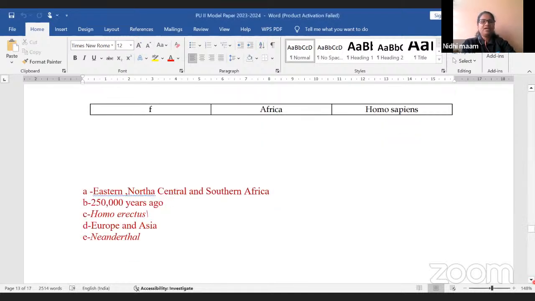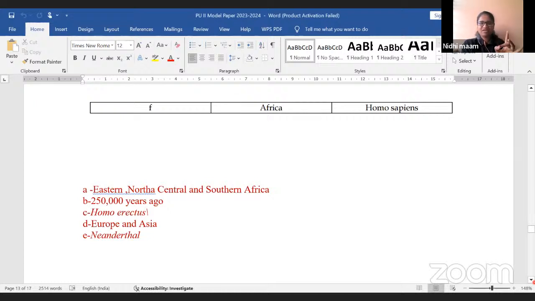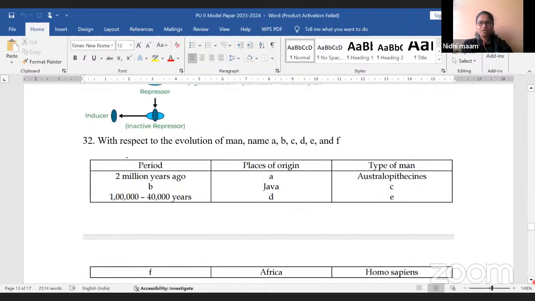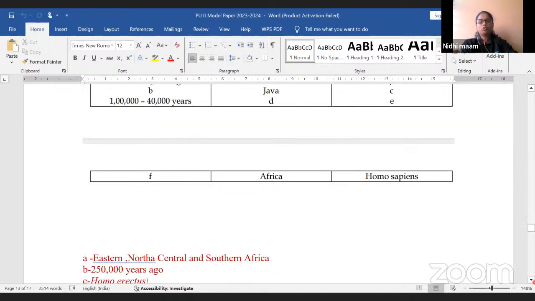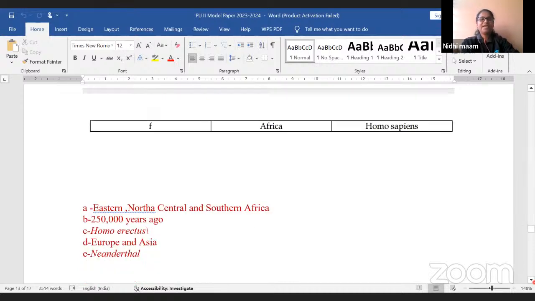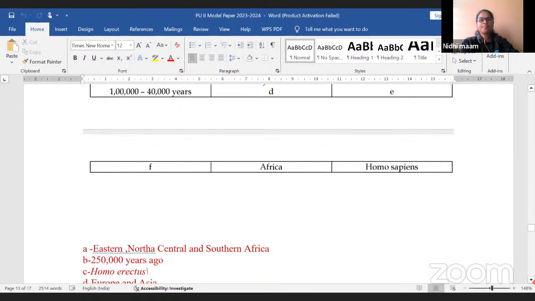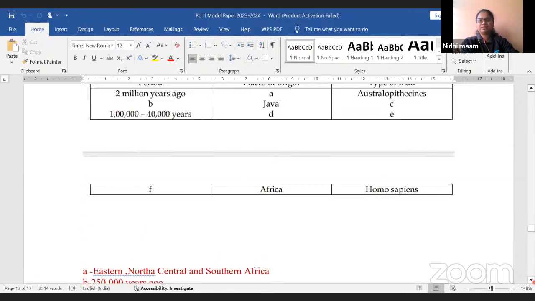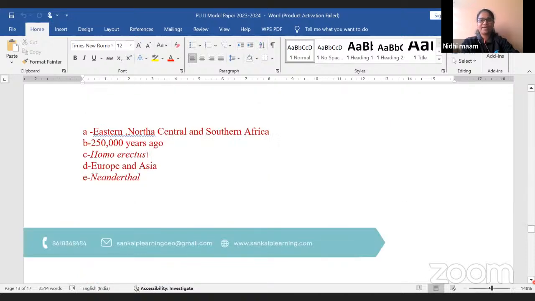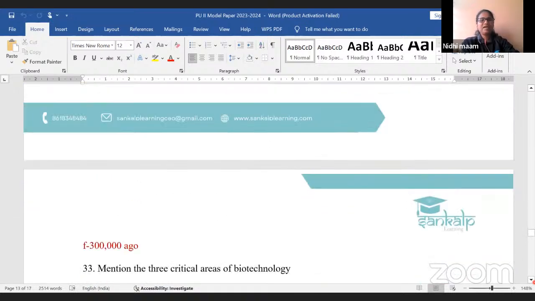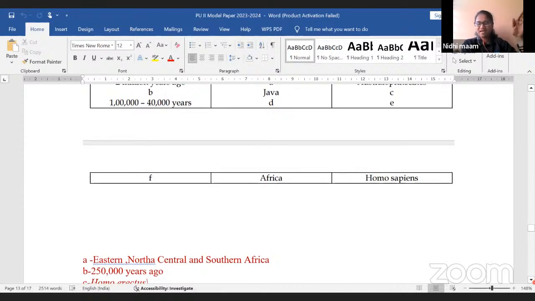Fine. See here. A is Eastern, North, Central, Southern Africa. Correctly answered by Priyanka, she said Eastern African island. B, 250,000 years ago. C, Homo erectus. C will be Homo erectus, at 250,000 years ago. And then D: Europe and Asia, Neanderthal. E is Neanderthal, not Homo erectus; C is Homo erectus. Next, F is 300,000 years ago, Homo sapiens. From 300,000 years ago to the present, Homo sapiens are there.